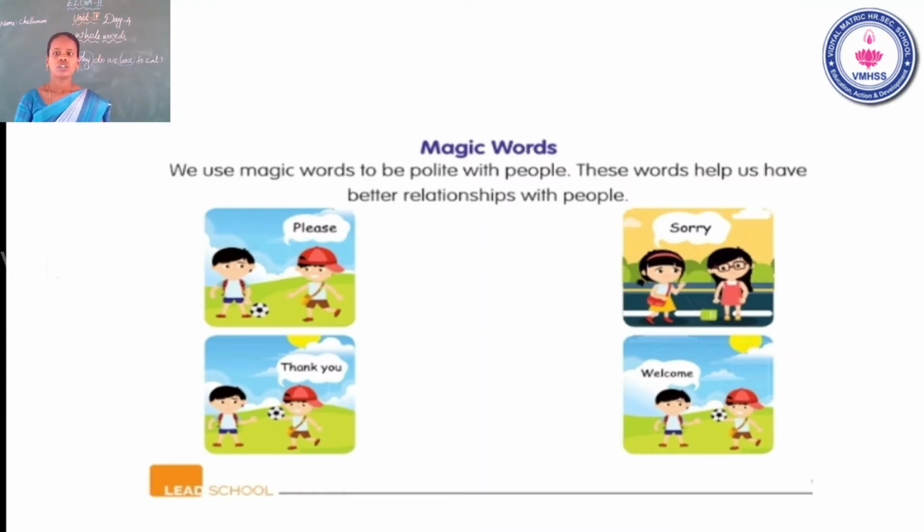This helps us to have a better relationship with people. Please, when we ask something of someone, we say please. Next, thank you. When somebody helps us, we say thank you. Next, sorry. When we make a mistake, we say sorry. And welcome. When someone says thank you, we say welcome. Okay. Now go to the next one.